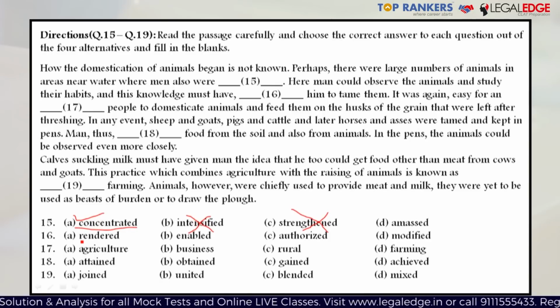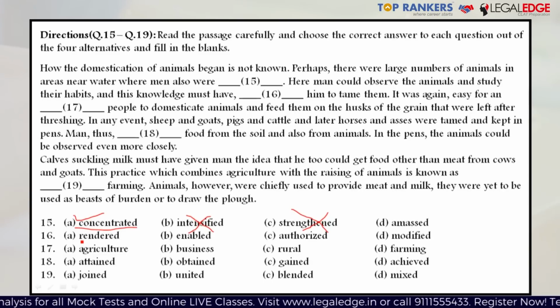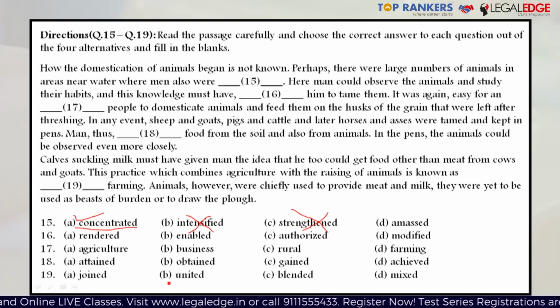Moving on. Here, men could observe the animals and study their habits, and this knowledge must have dash him to tame them. So, men could have observed the animals and studied the habits, and what would this knowledge do for them so that they could tame them? It could authorize them, but the knowledge is not giving any command or any sort of authority in this case. So, option C is eliminated. Could the knowledge have modified them? No, of course not.